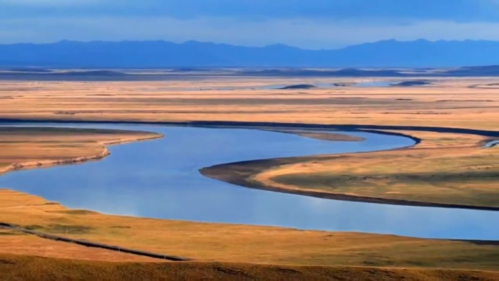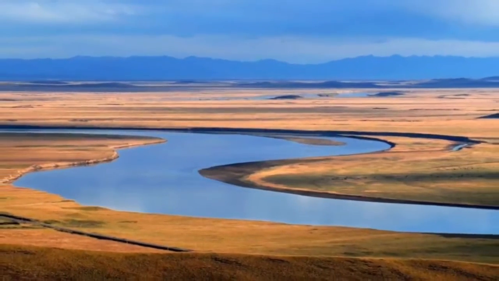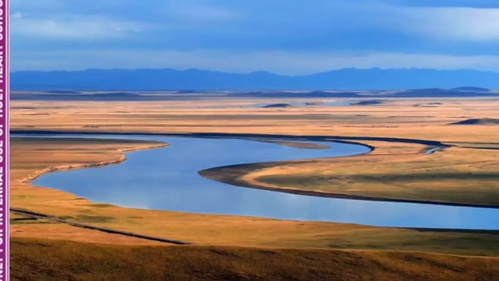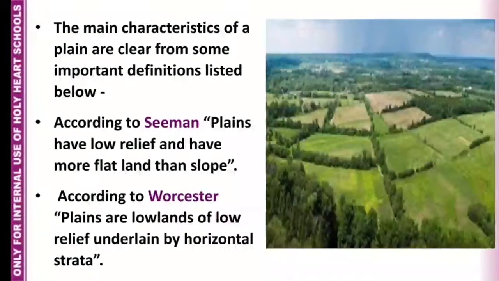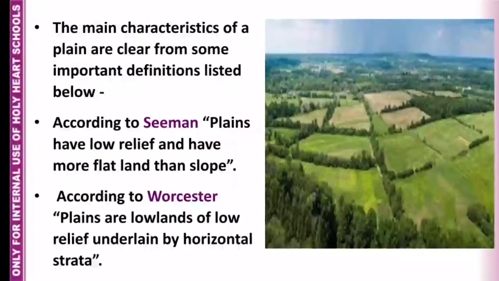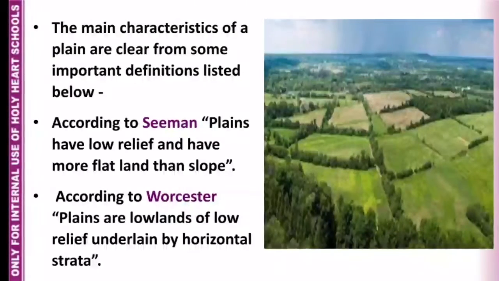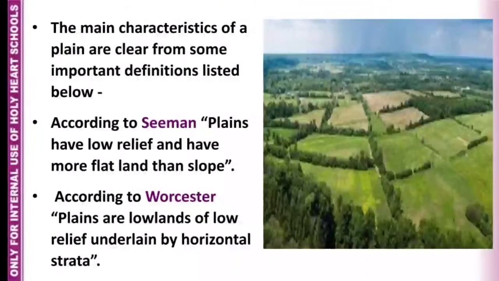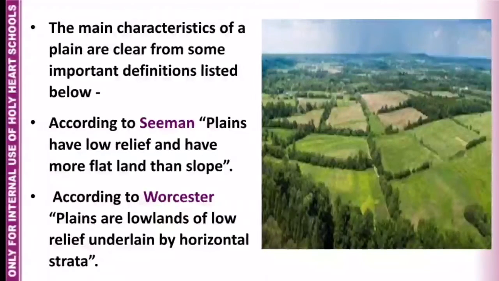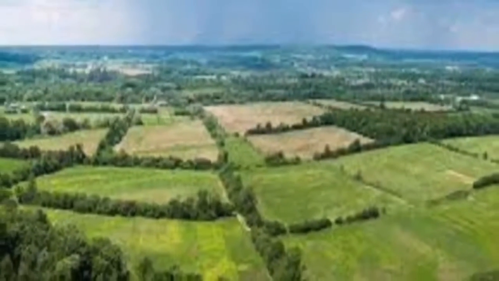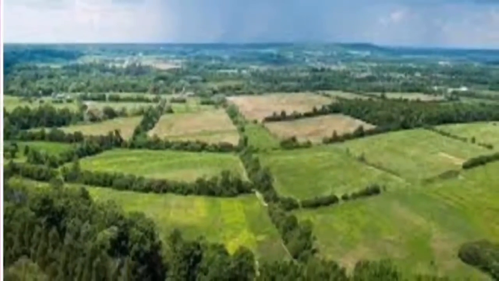The main characteristics of a plain are clear from some important definitions listed below. According to Seaman, plains have low relief and have more flat land than slope. According to Worcester, plains are lowlands of low relief underlain by horizontal strata.